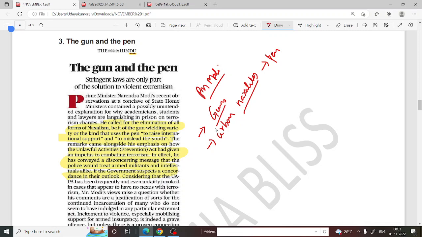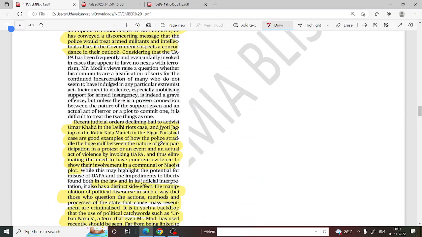So what he says is there should be stringent laws to capture these Naxalites. He called for elimination of Naxalites, gun wielding varieties and the kind that use pens to raise international support and to mislead the youth. So he said that the UAPA Act helps us in capturing terrorists and these types of Naxalites. So you can see this topic, and the recent judicial order is declining bail to activists.